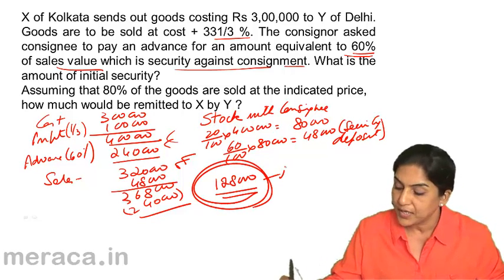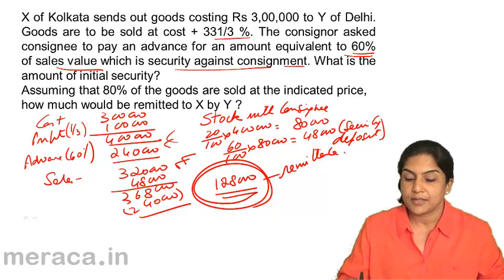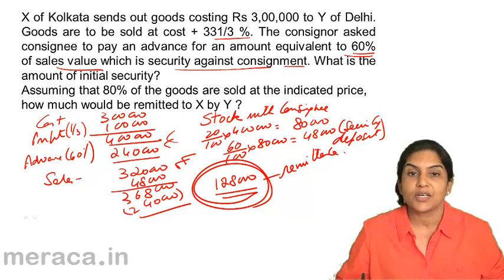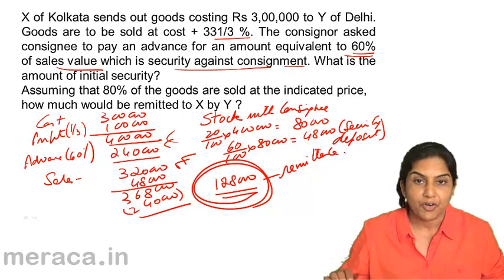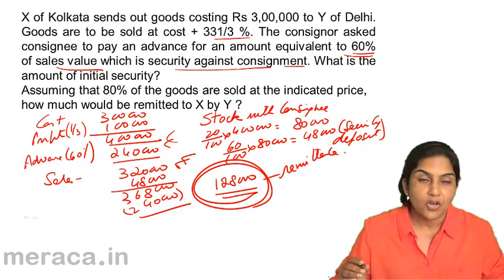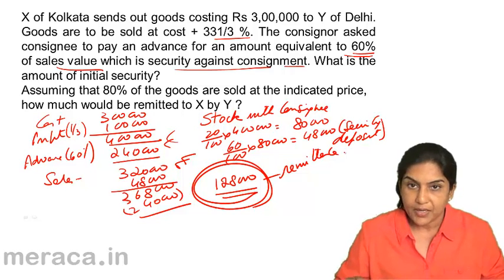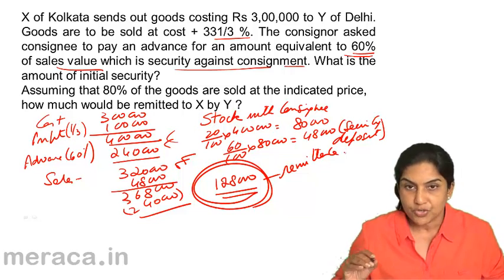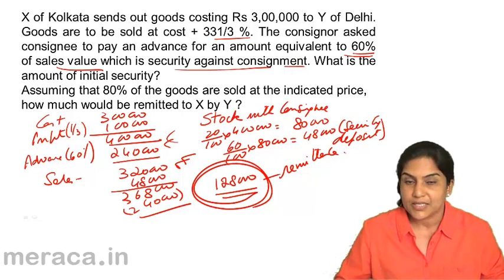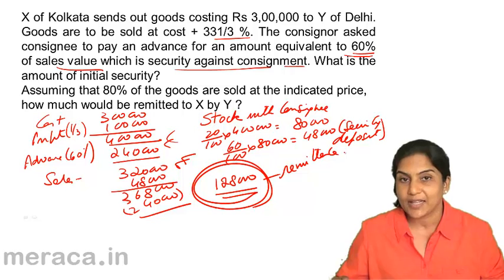This would be the remittance made now by the consignee to the consignor. Original security, same as before, is 2,40,000, whether it was advance or security.